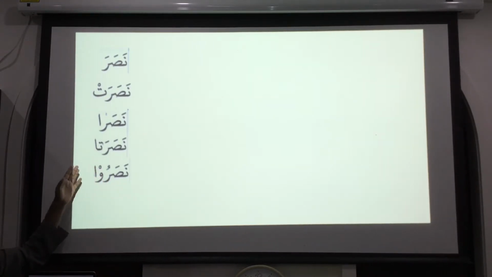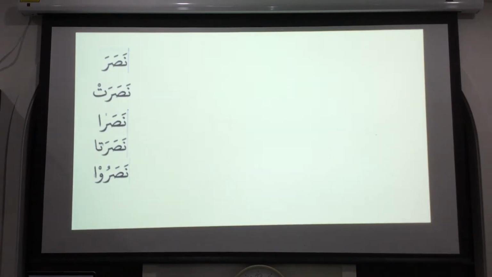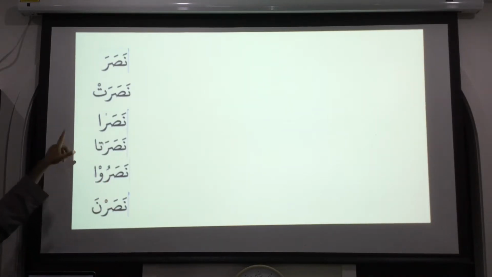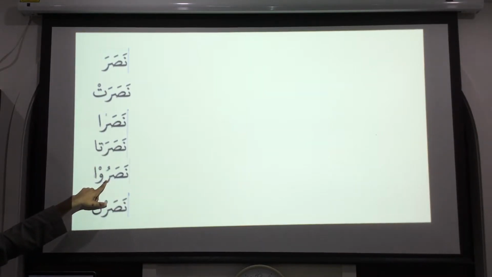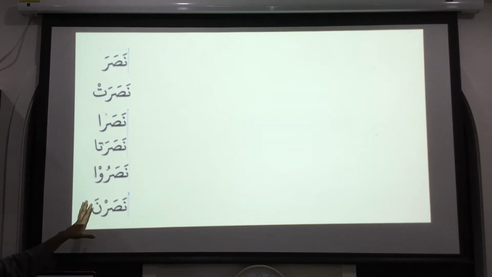This alif is a writing rule in Arabic, so we just put it there as a kind of decoration, you can say. So this is nasaru, okay? And the last one for the third person is nasarna. So this is a bit different, right? See, so far we had a fatha on the ra, the last letter: fatha, fatha, fatha, fatha. Then we have a dhamma, nasaru. This one has nothing. It will stop here. Nasar, na. This is for all of the women helped.